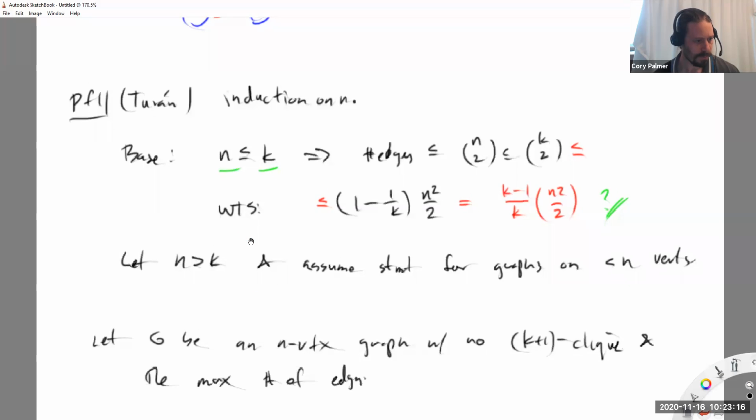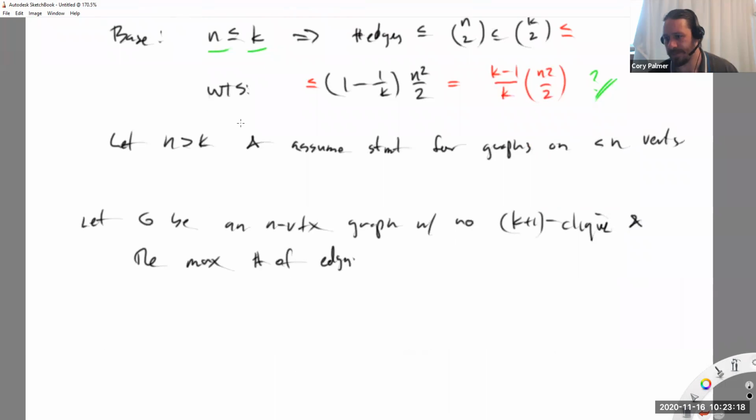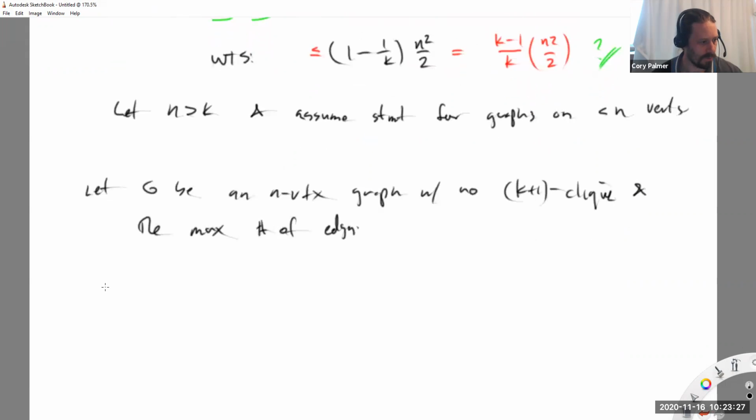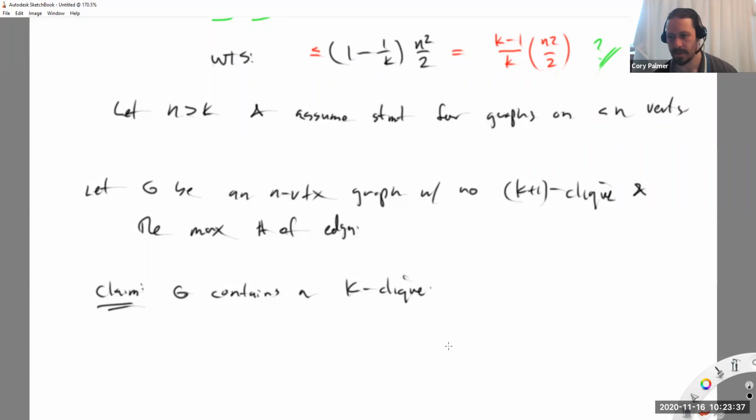Certainly we can do that, right? There exists some graph with the maximum, whatever it is, and let G be one of those. The reason for that is the following claim: G contains a k clique. Not a k+1 clique, right? It doesn't have a k+1 clique, but I claim that it has a clique of size 1 smaller than the maximum.